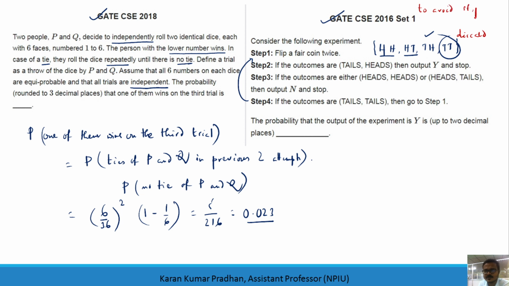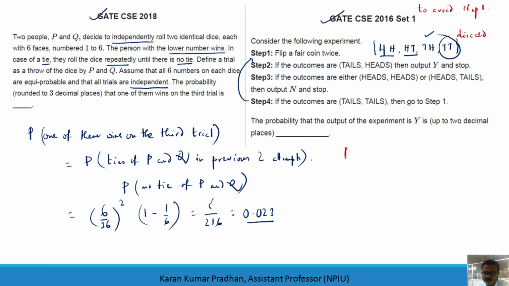To avoid step 1, if I just flip the fair coin twice again, I will have a different set of outcomes rather than getting tails and tails. So that means this will be your restricted sample space now.